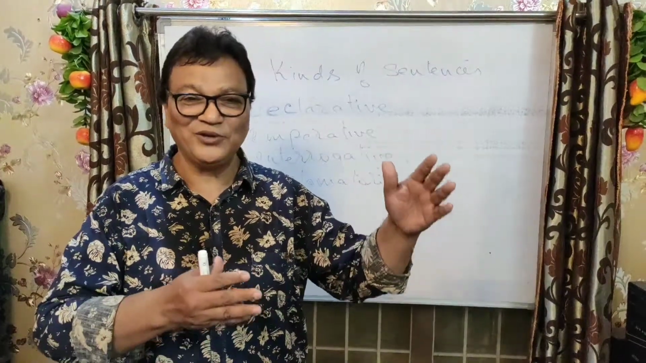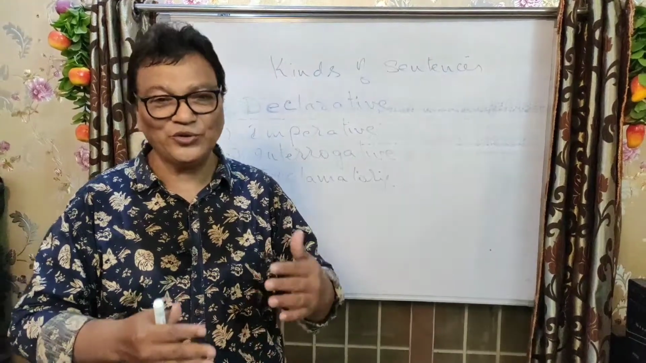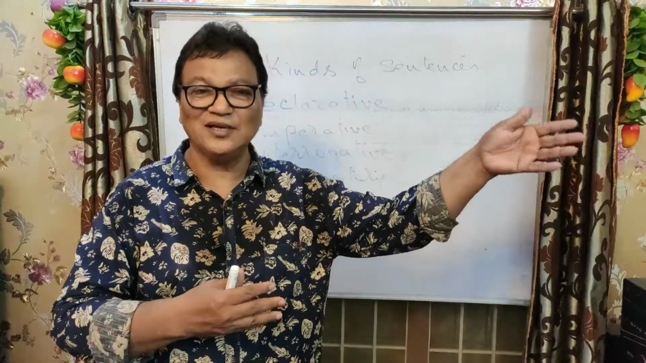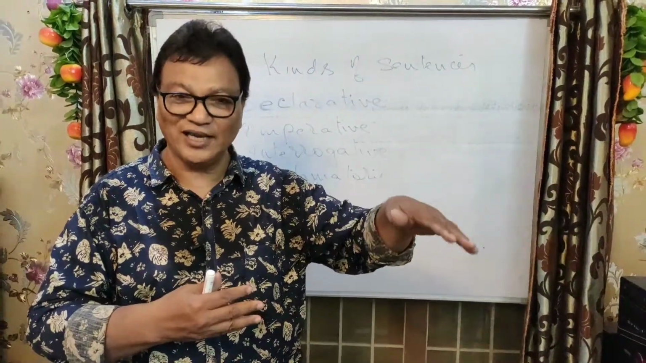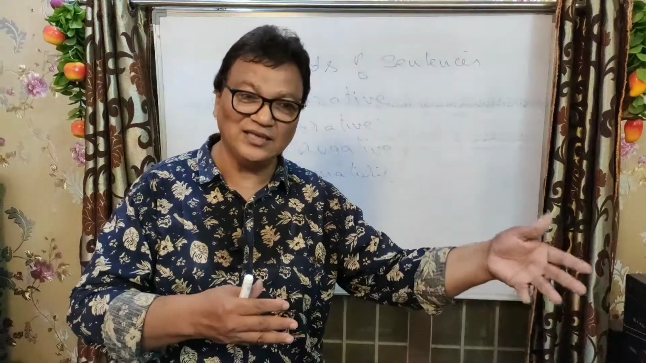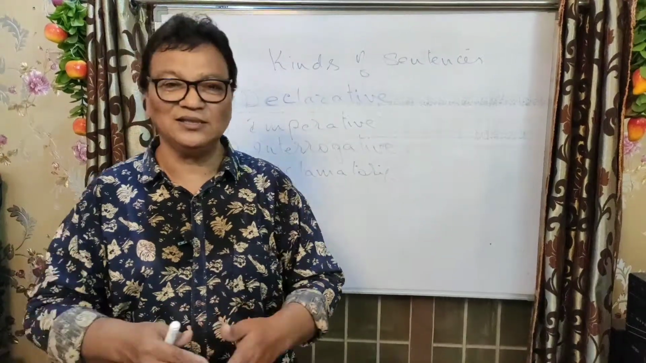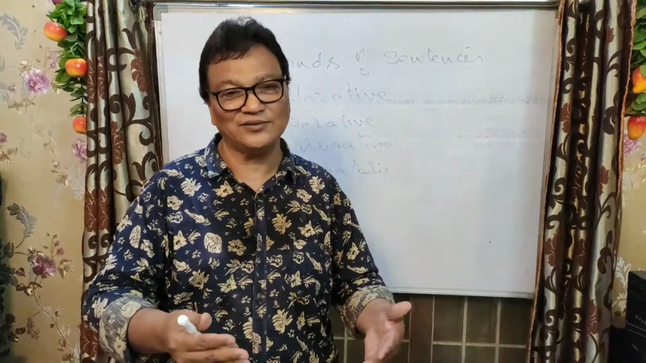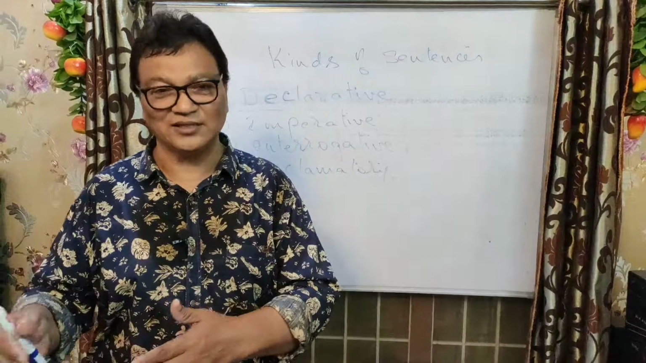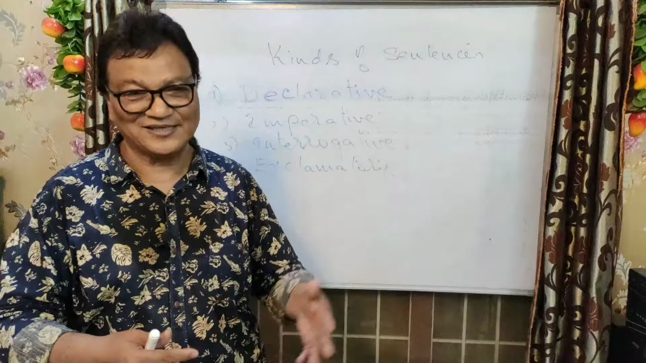So I hope that you have understood the 4 kinds of sentences. I do repeat it again. The first one is declarative. It is a statement either in the form of positive or negative. And the second one is imperative. That means the sentence which is in the form of command, request, advice or suggestion. And the third one is interrogative, questioning in a different manner. And the last one is exclamation. So I hope you have understood this particular